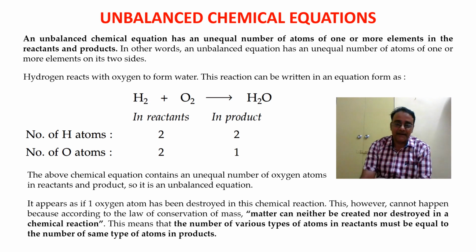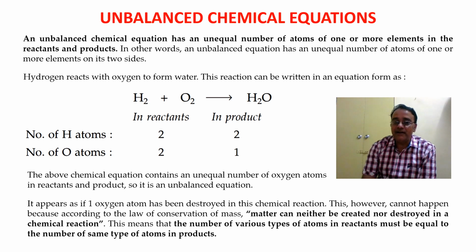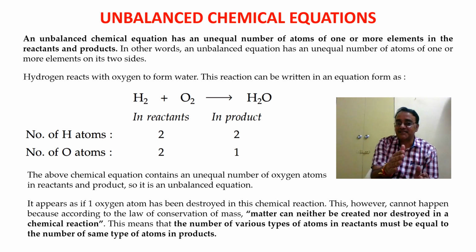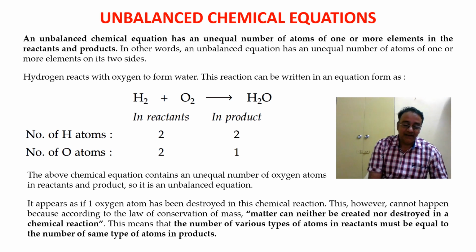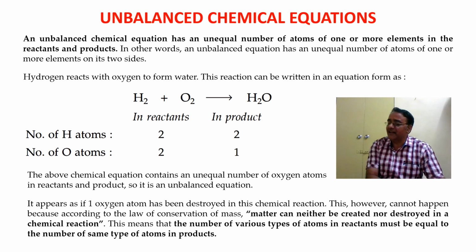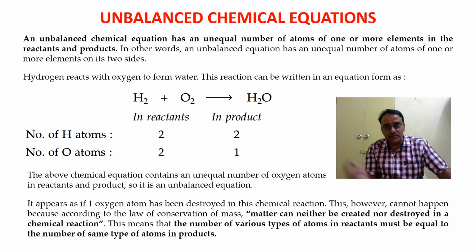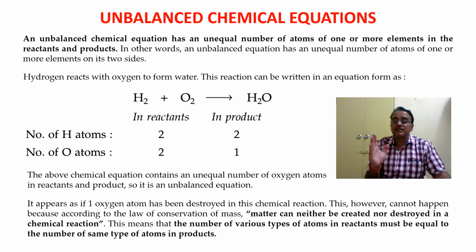Is that clear? So it appears as if one oxygen atom has been destroyed. But actually, according to the law of conservation of mass, matter can neither be created nor be destroyed in any chemical reaction. So that means the number of various types of atoms in reactants should be equal to the number of the same type of atoms in products. So if the equation is not balanced, we have to make it balanced.